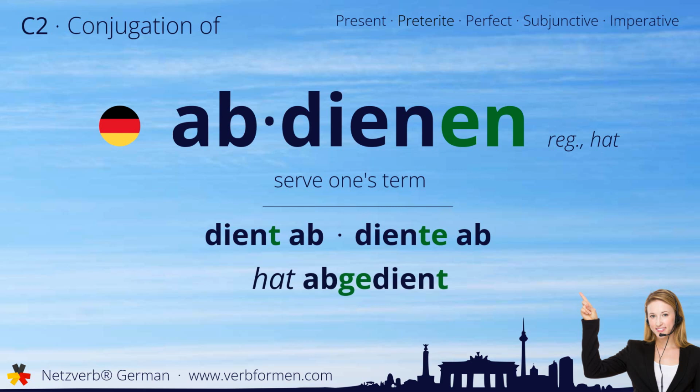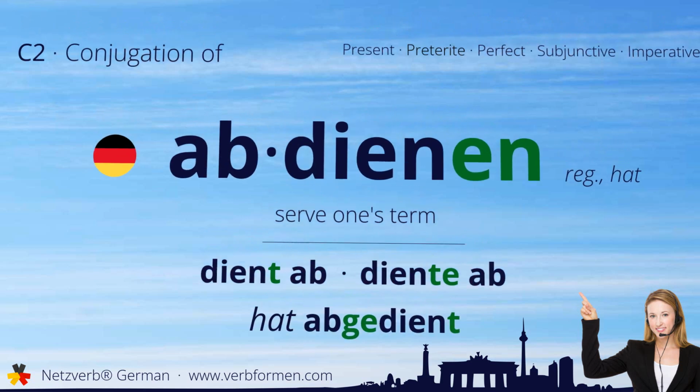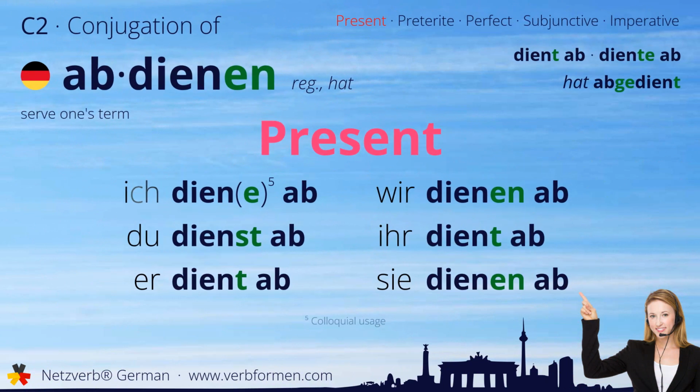Now let's move on to the tenses. First, we'll take a look at the present tense. Ich diene ab. Du dienst ab. Er dient ab. Wir dienen ab. Ihr dient ab. Sie dienen ab.